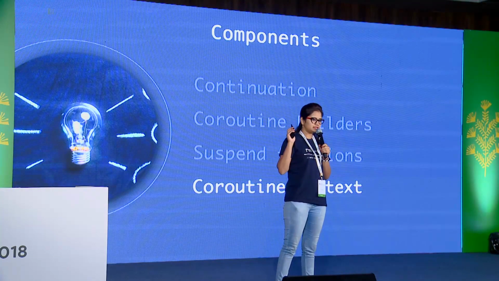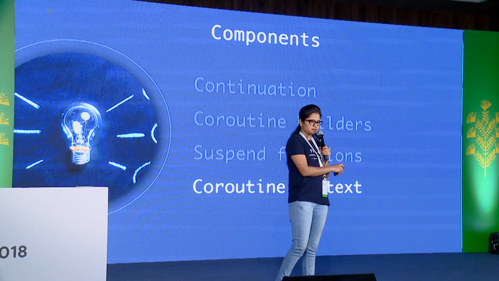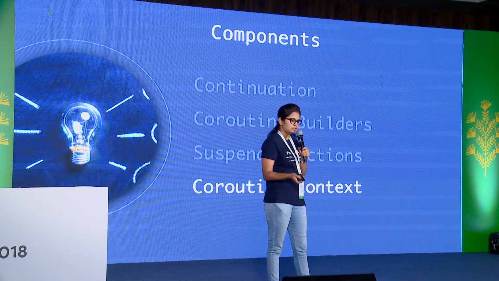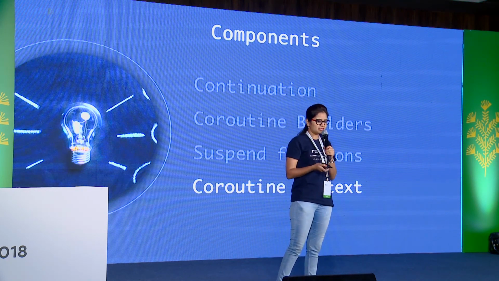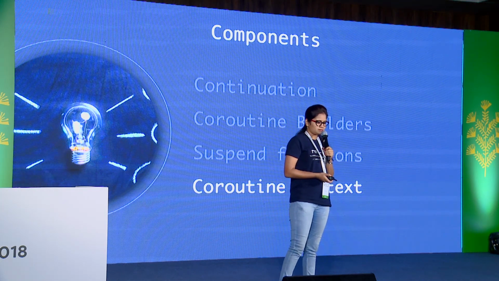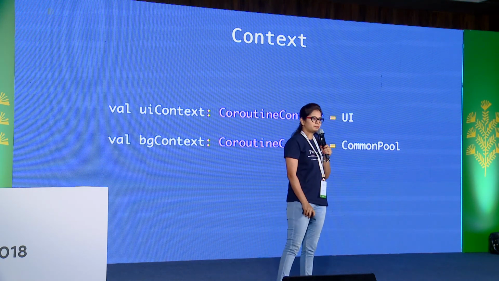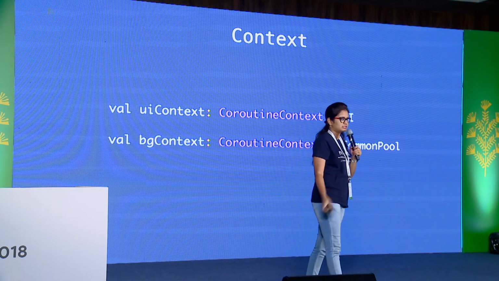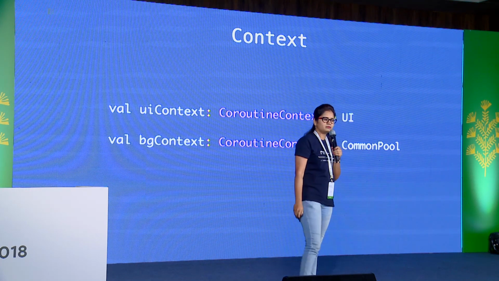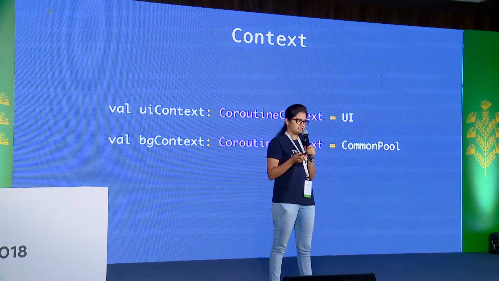The next component is coroutine context. As Adit already mentioned, in the launch coroutine builder, the first parameter is the coroutine context. What is coroutine context? It is not an activity context or application context. It will help you write coroutines and run them in a concurrent thread or concurrent execution.